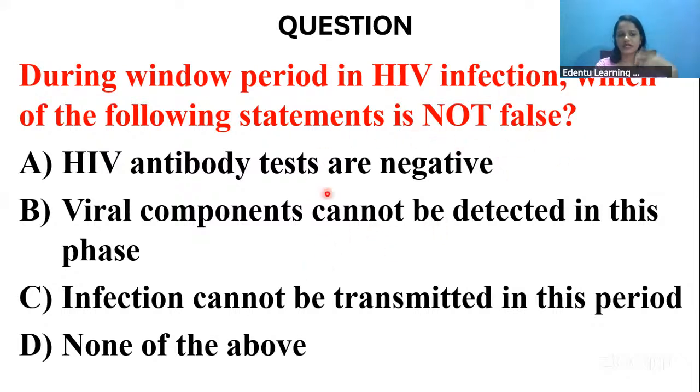That is, which of the following statements is true during the window period in HIV infection? Is it that the HIV antibody tests are negative, or the viral components cannot be detected in this phase, or the infection cannot be transmitted in this period, or none of the above?